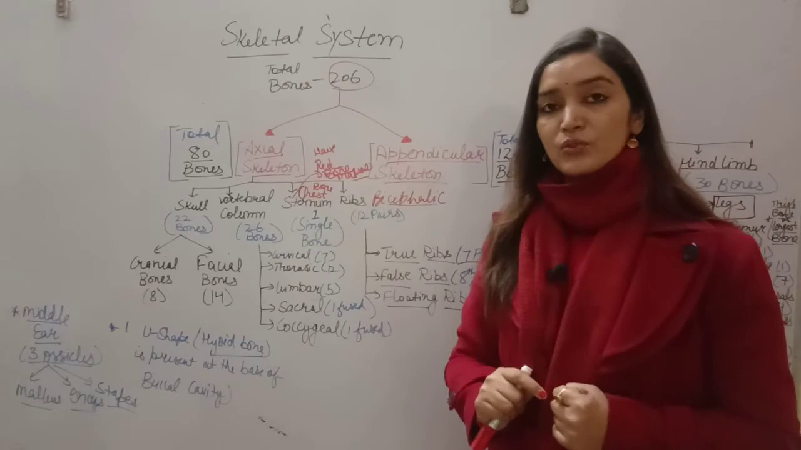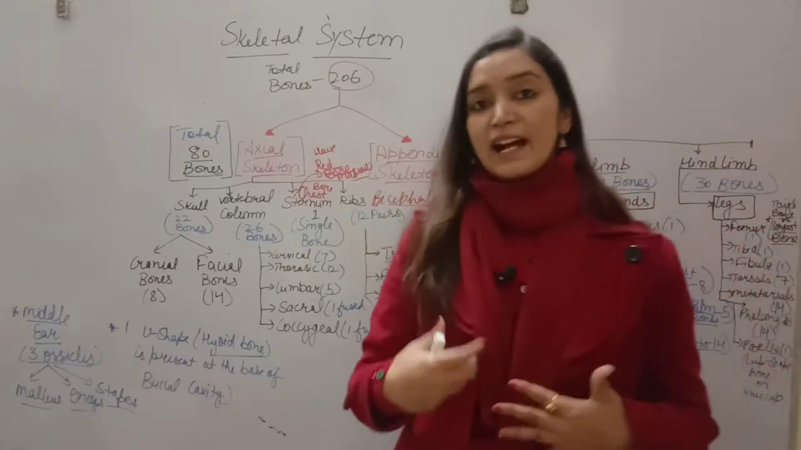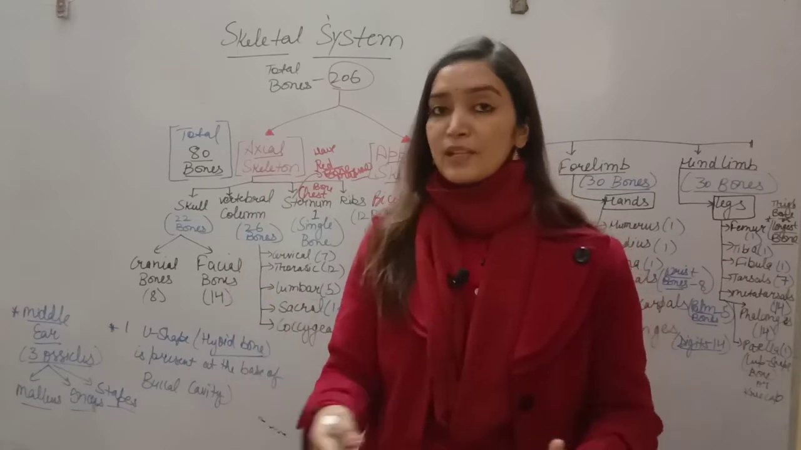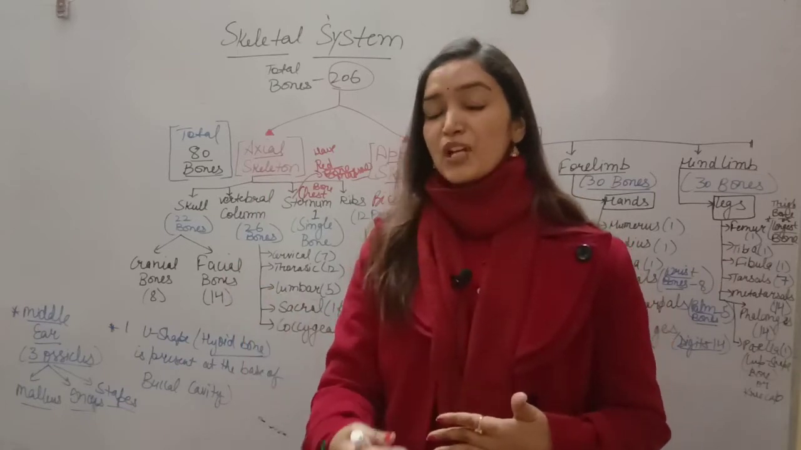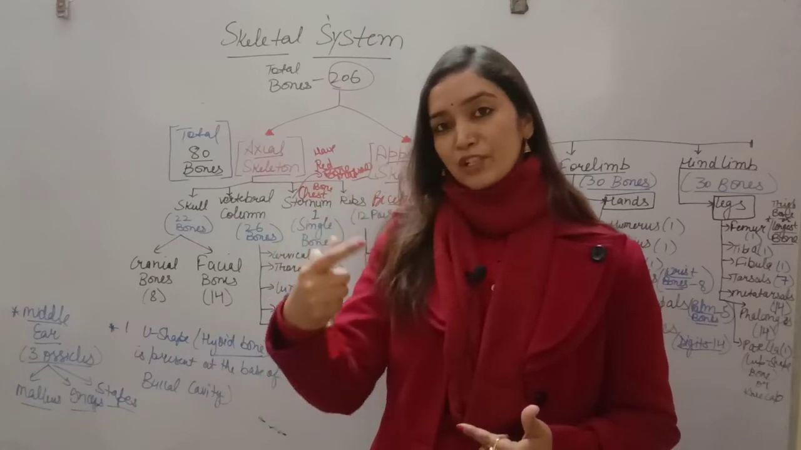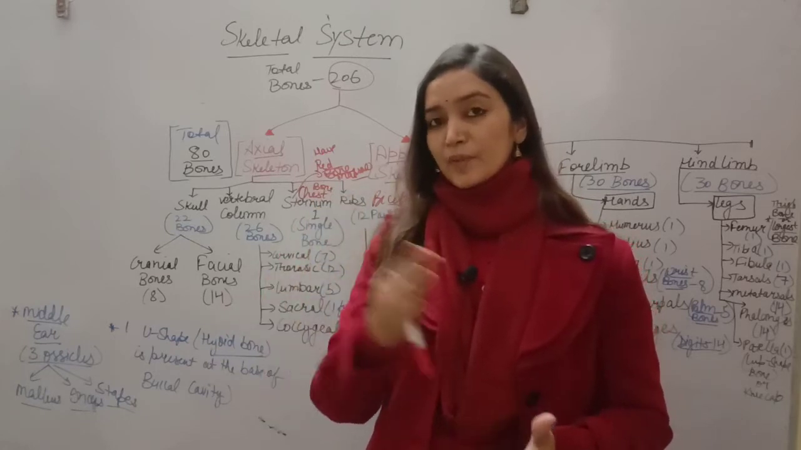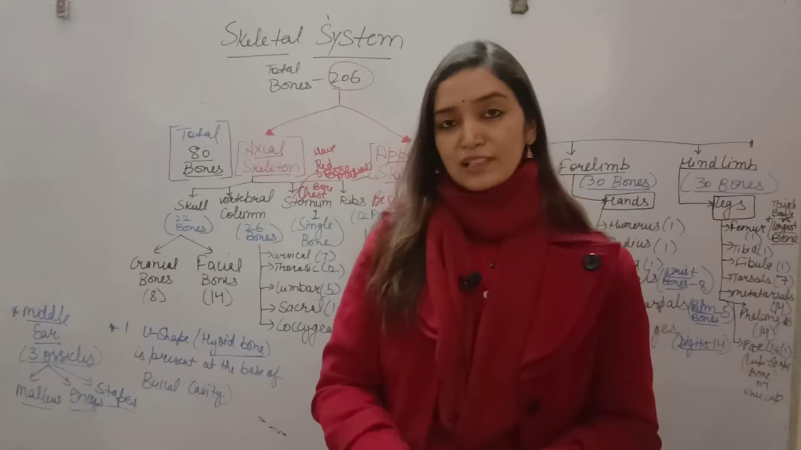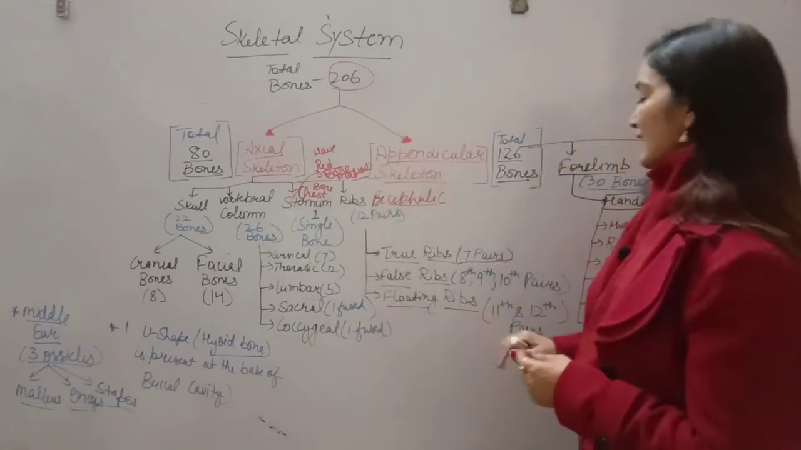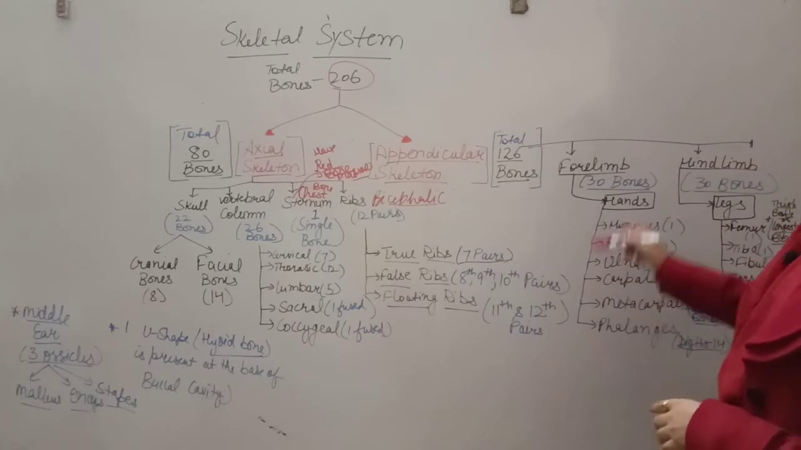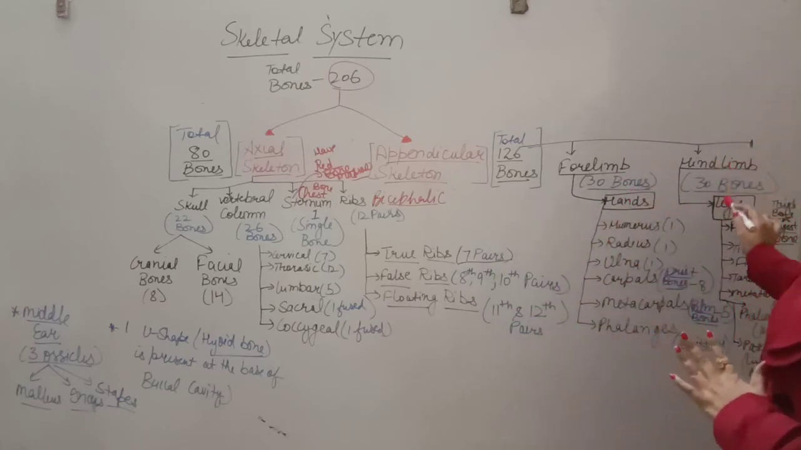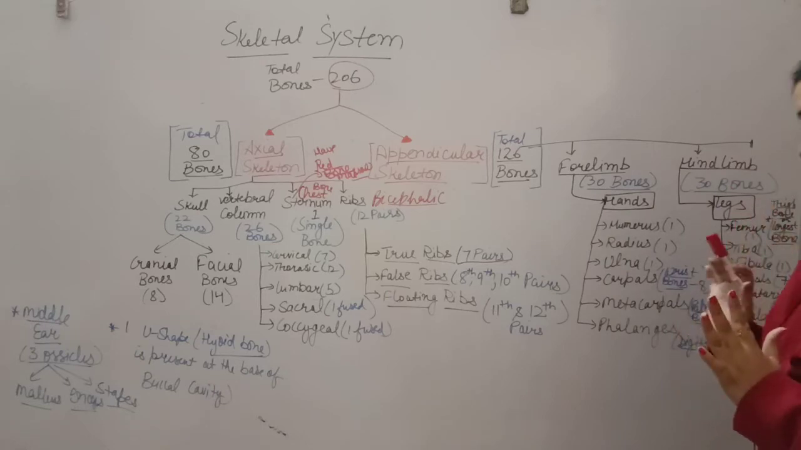Appendicular skeleton में students limbs आते हैं, forelimbs and hind limbs. You know we have a pair of forelimbs and a pair of hind limbs. So we are going to discuss one forelimb and one hind limb and their bones, and you can multiply them by 2, so you will know how many total bones there are. So total bones in appendicular skeleton are 126. One forelimb contains 30 bones, and one hind limb contains 30 bones.